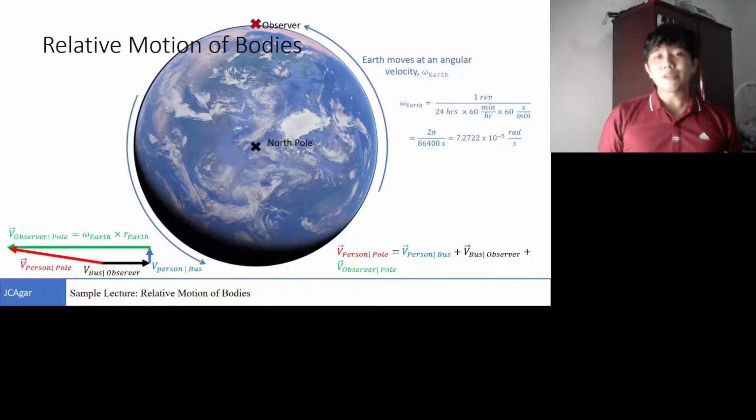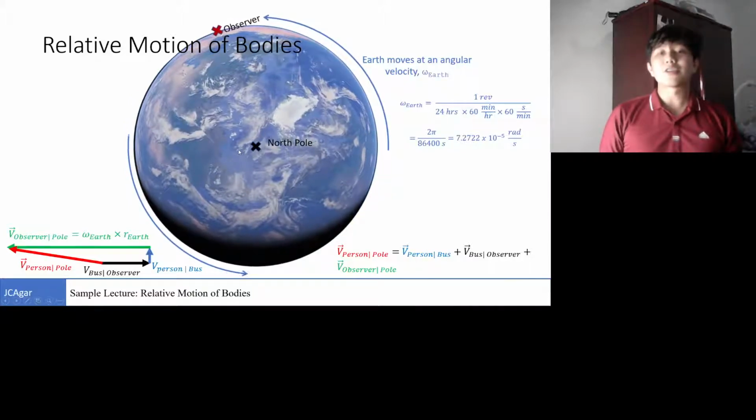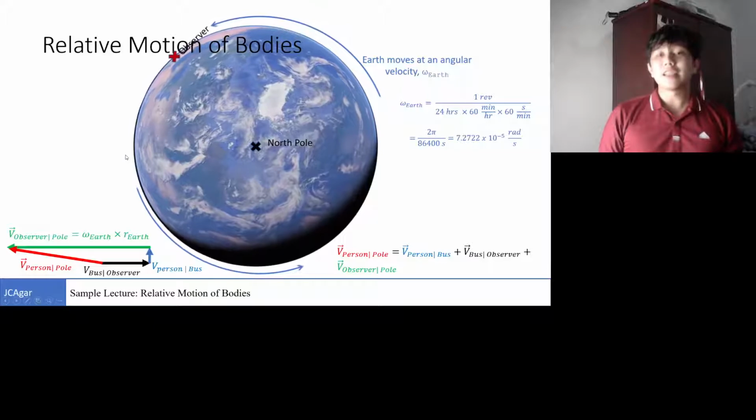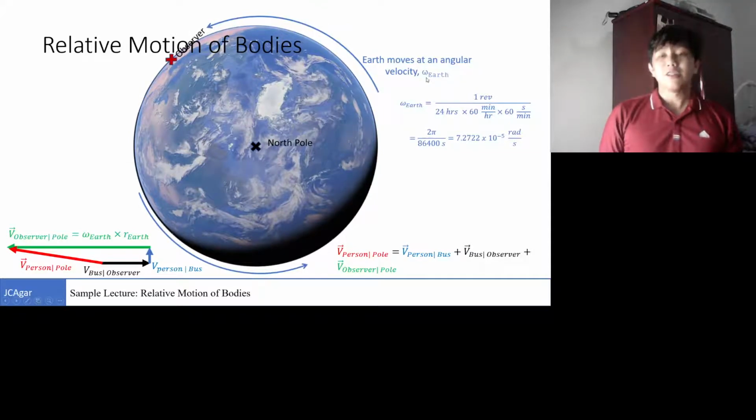Our frame of reference, the observation point, how we see things, is also relative. For example, with respect to the North Pole, we are moving at a constant linear velocity. That is related to the angular velocity of the Earth, which is derived by 2 pi divided by 24 hours. So we obtain our linear velocity with respect to the North Pole, then we plug that in along with the other vectors mentioned, so that we can obtain the velocity of the person with respect to the pole.